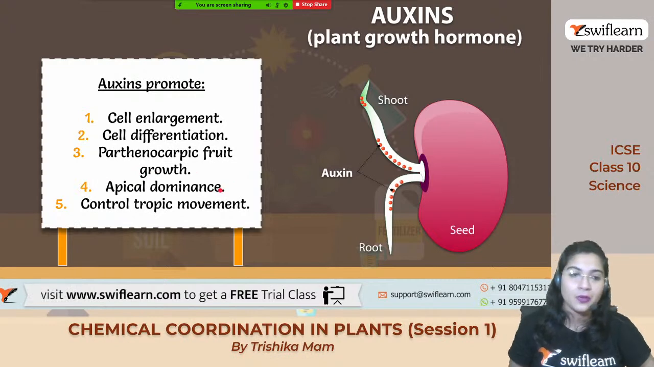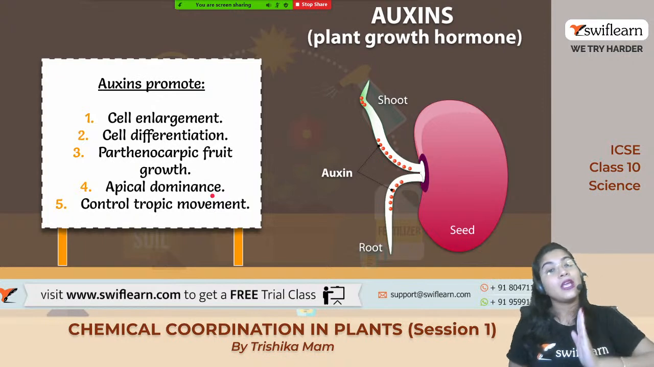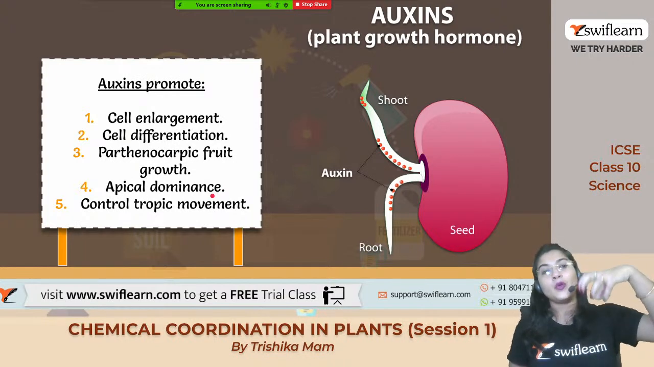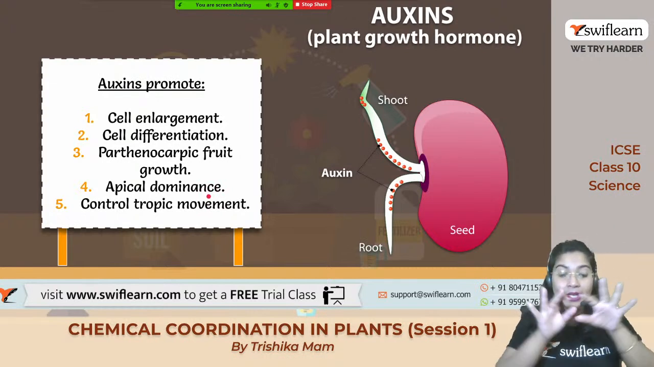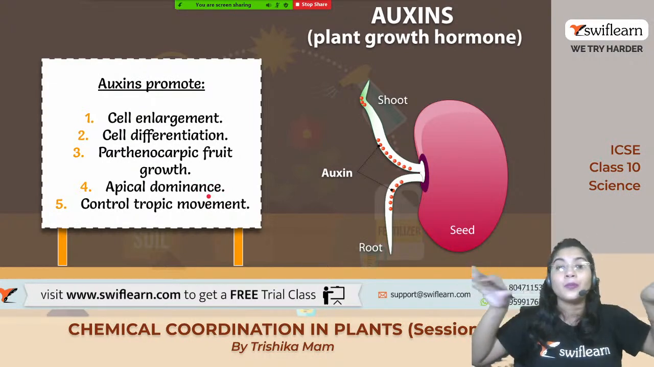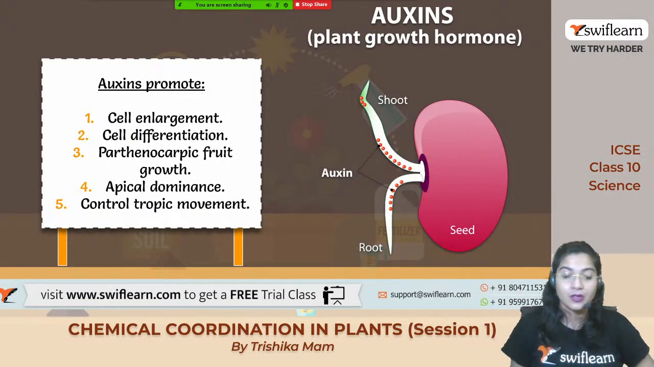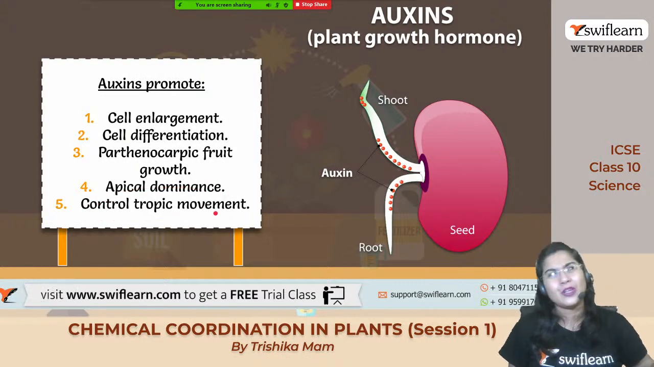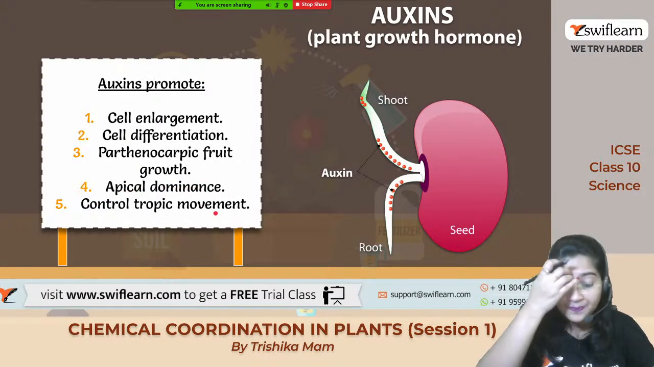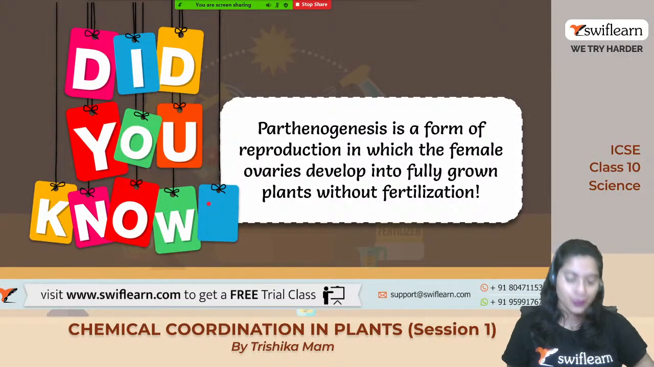And apical dominance is the fourth function. Apical dominance का मतलब क्या है? When the apical portion of the plant is growing due to the presence of auxin, they will inhibit or stop the growth of the side part or the lateral branches of the plant. This process is known as apical dominance. Clear hai? And the last one is the control of the tropic movement, what I have already shown you in the previous slide. Chalo. Now write it down.